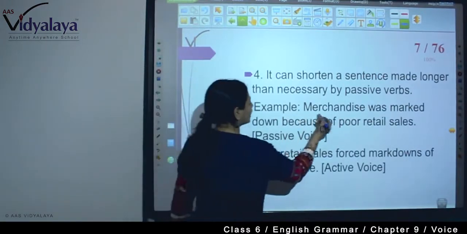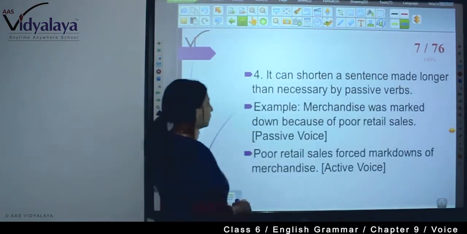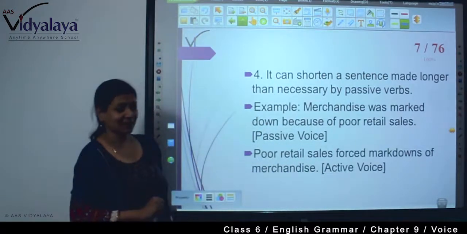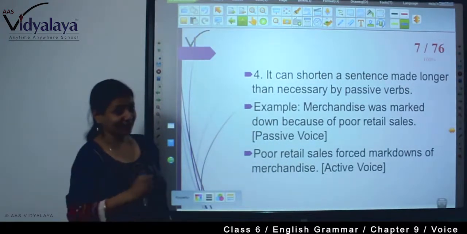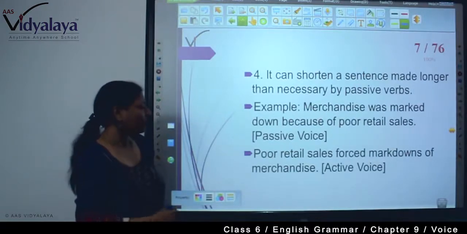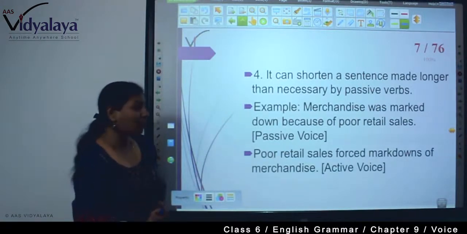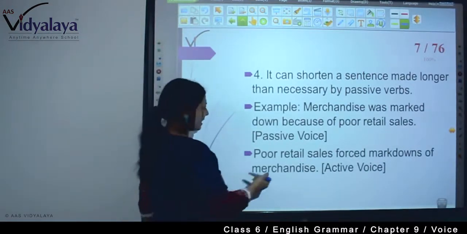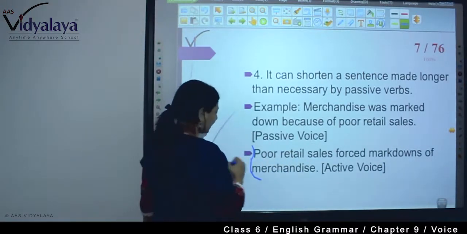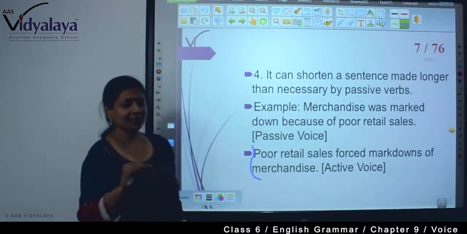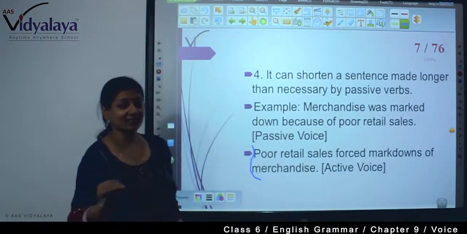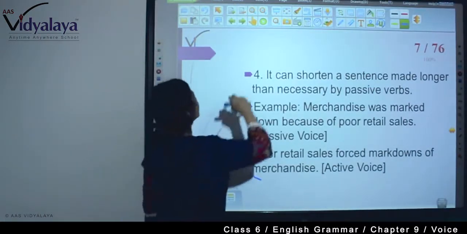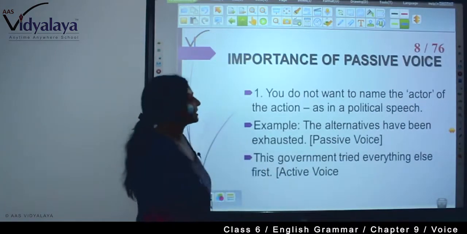Right? That is in a passive voice. And if we write in an active voice, it is poor retail sales forced markdowns of merchandise. So you are seeing only few words and your sentence is complete. So this is your active voice.